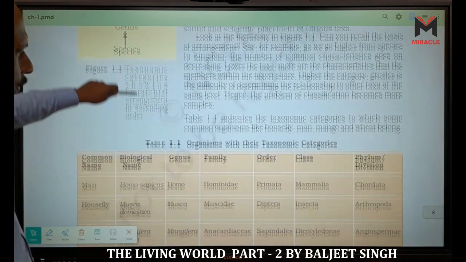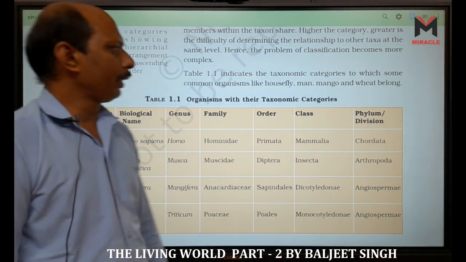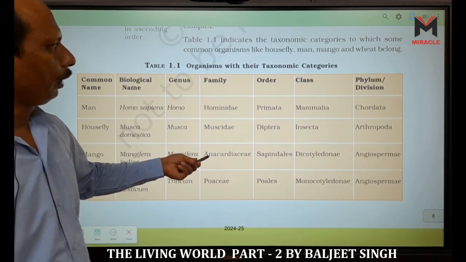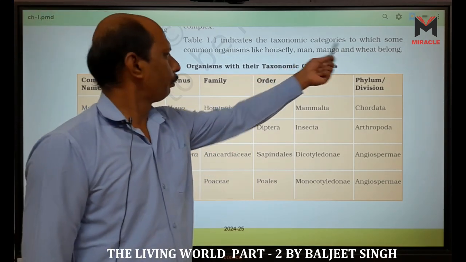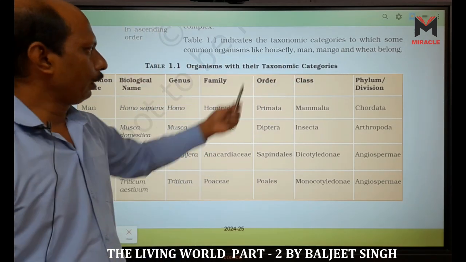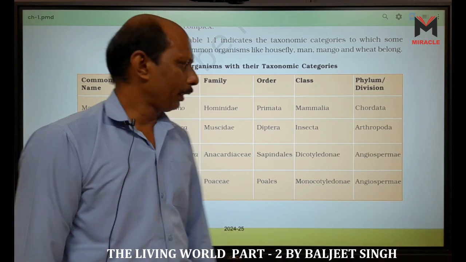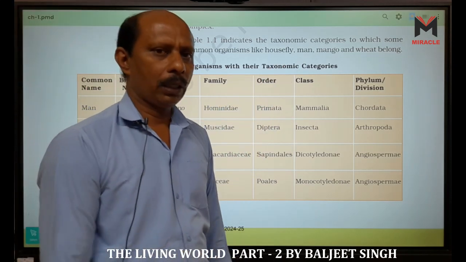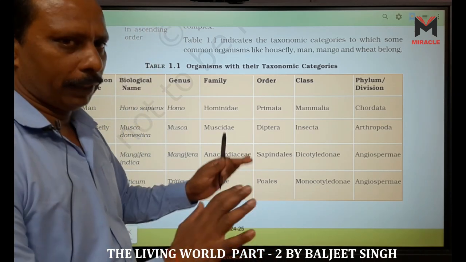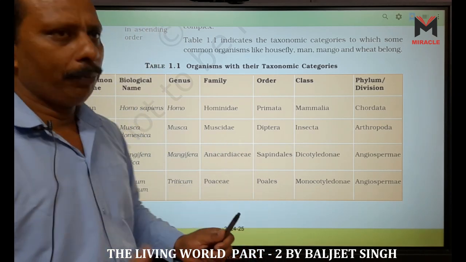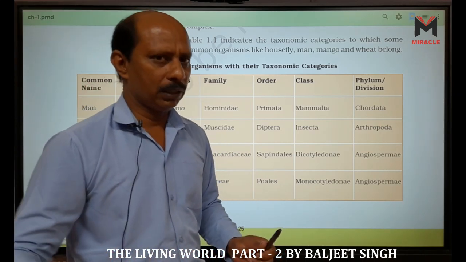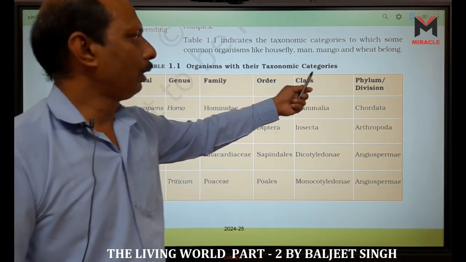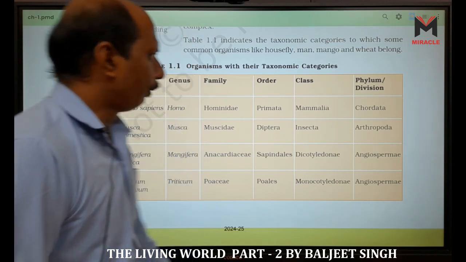Now, here we have given a table in which some common organisms are listed, like housefly, Musca domestica. Sometimes another, Musca nebulo. Musca is the genus, and nebulo and domestica are species. Then man, Homo sapiens; mango, Mangifera indica; and wheat, Triticum aestivum.